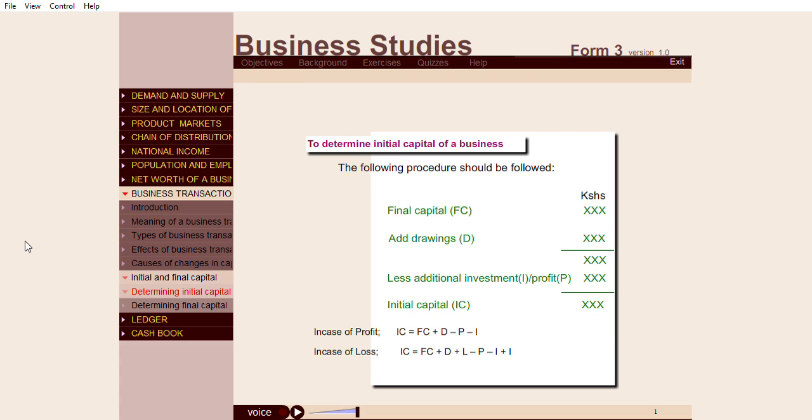In case of profit, IC is equal to FC plus D minus P minus I. In case of loss, IC is equal to FC plus D plus L minus I.